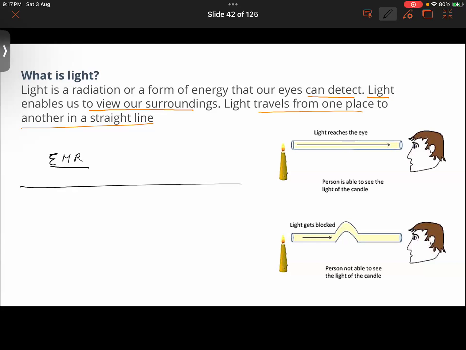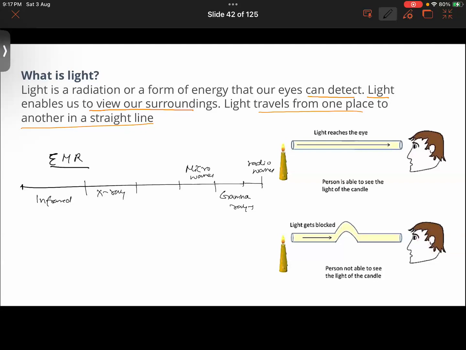This is made up of different kinds of rays: infrared, some of it is X-ray, gamma rays, radio waves, microwaves.